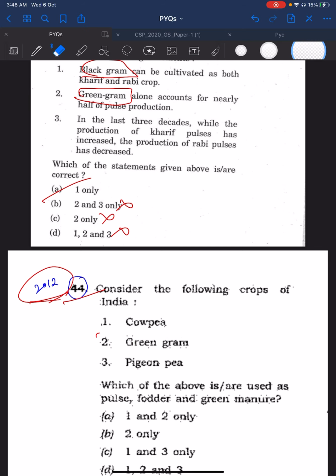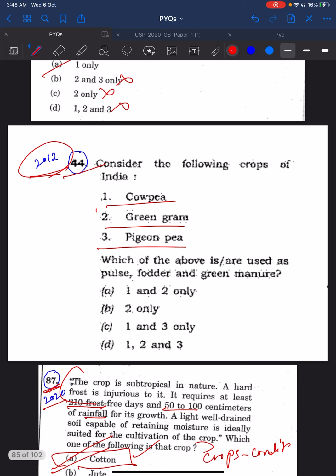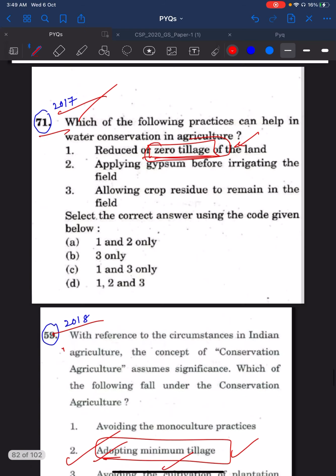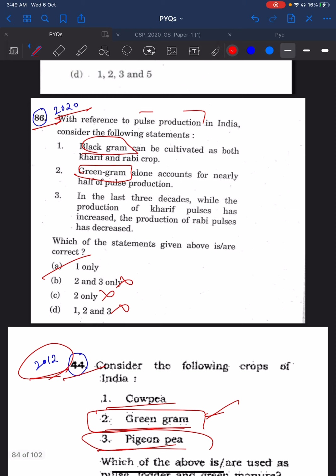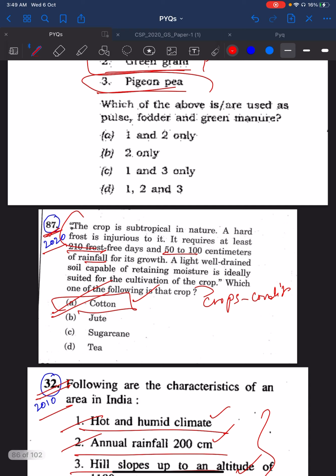In 2012, a question was asked about cowpea, green gram, pigeon pea. When you have read this 2012 44th question, then you would know about green gram. In 2012, they said the second statement: green gram alone accounts for nearly half of the pulse production. No, false. So if you know that second is false, answer is A. So this is how it is important to go through the previous year questions.